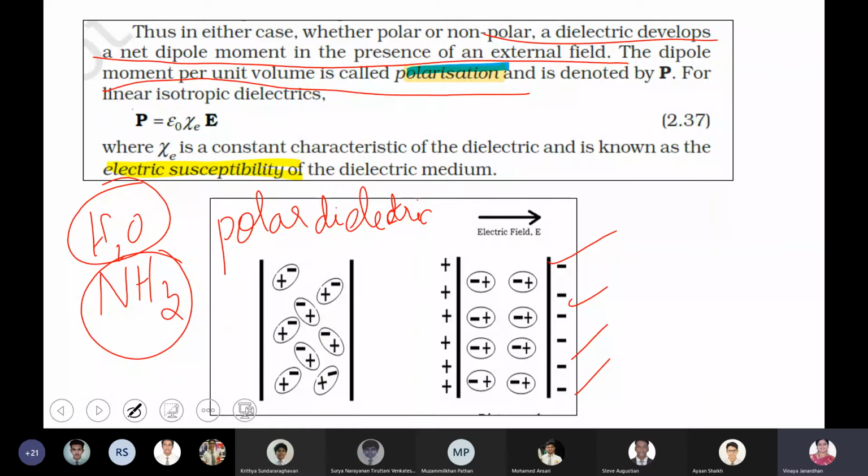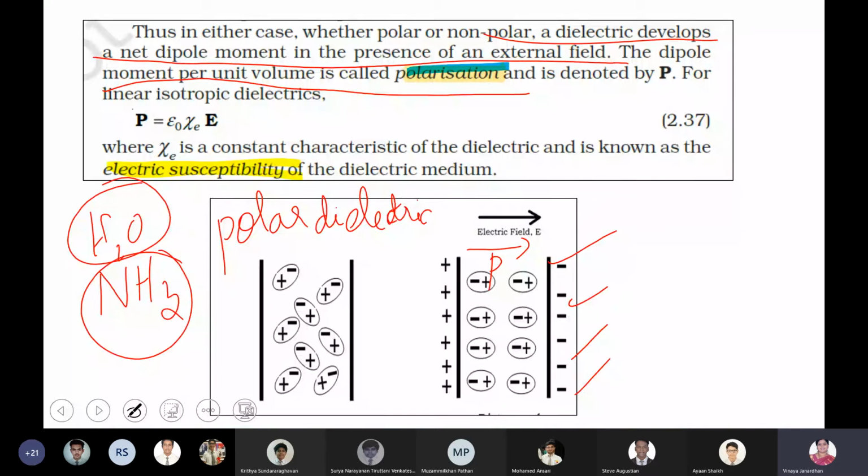How susceptible these materials are towards the electric field, because the electric field is applying a force. That force aligns these electric dipoles along the direction of the field. Not all polar dielectrics will behave the same way in an electric field.